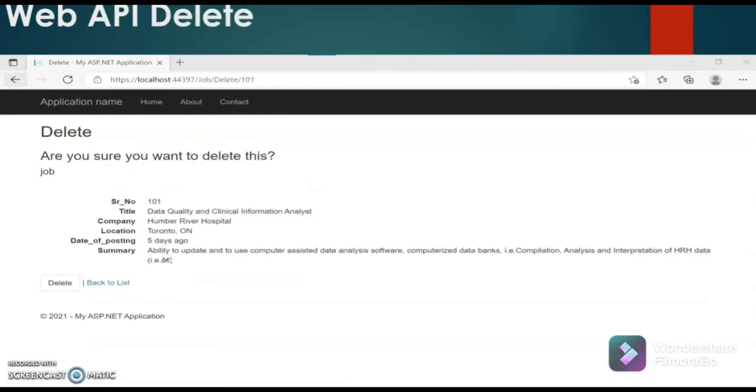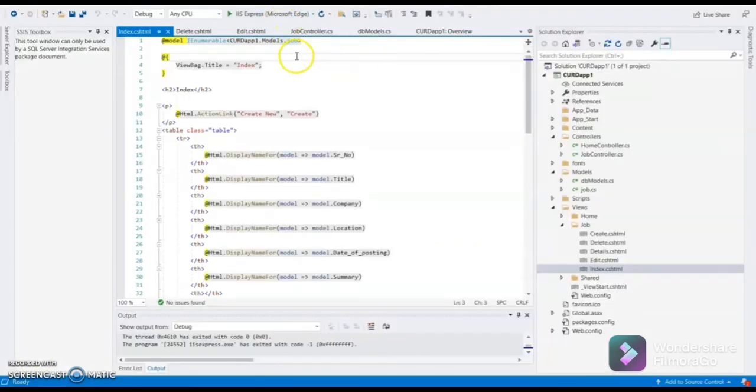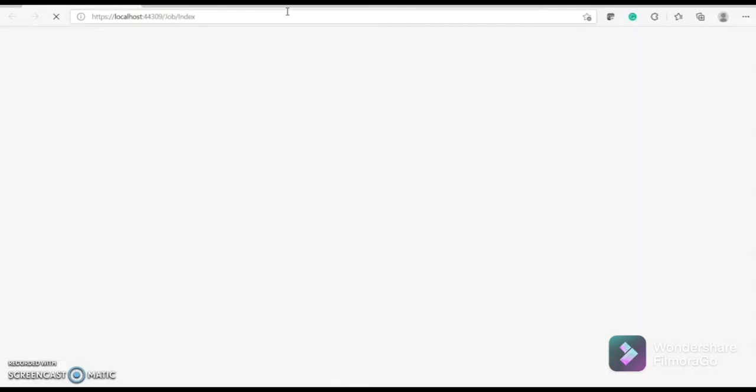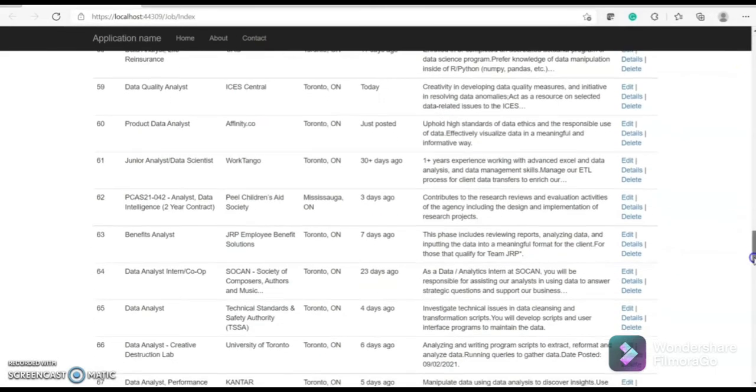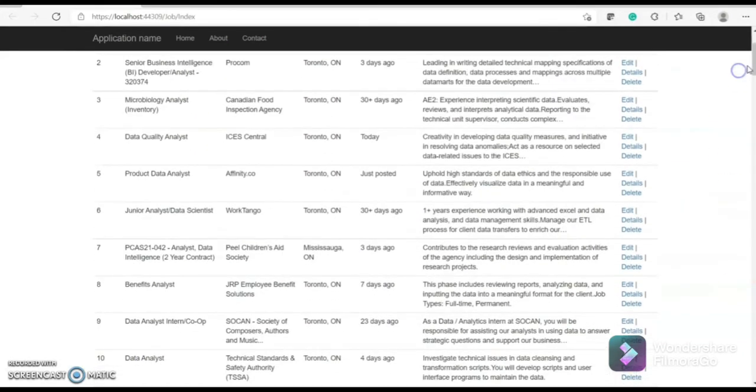And lastly, while performing the delete operation, it will first ask the user to confirm the delete operation, and when we click on delete, it will send a post request, and DB context will remove the data from our database. Now we'll see these operations in practice. Here we can run the code of CRUD to see the operations. Now we'll run the code, and it will land on the index page. Here we can see we have 100 entries of the job postings that we scraped from Indeed.